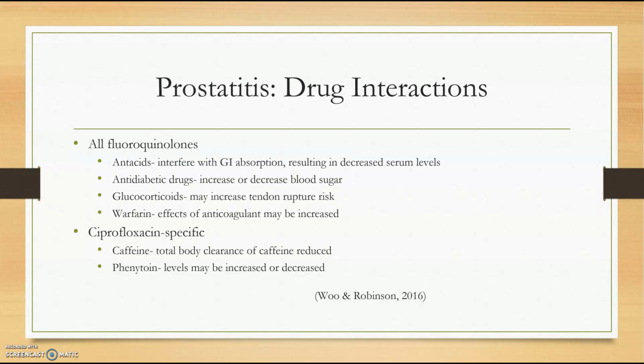Fluoroquinolones interact with antacids, anti-diabetic drugs, glucocorticoids, and warfarin. Antacids interfere with GI absorption, leading to decreased serum levels. The combination with diabetic medication can either increase or decrease serum blood sugar. Combination with glucocorticoids increases the risk of tendon rupture, and the effects of warfarin may be increased, leading to the possibility of excess bleeding. Ciprofloxacin interacts with caffeine, leading to decreased amounts of caffeine being excreted, and phenytoin levels can be increased or decreased when taken with Cipro.